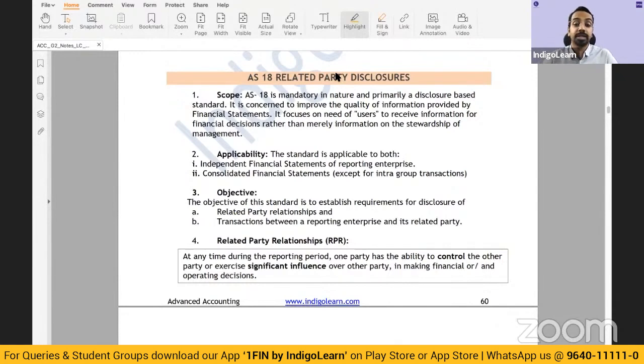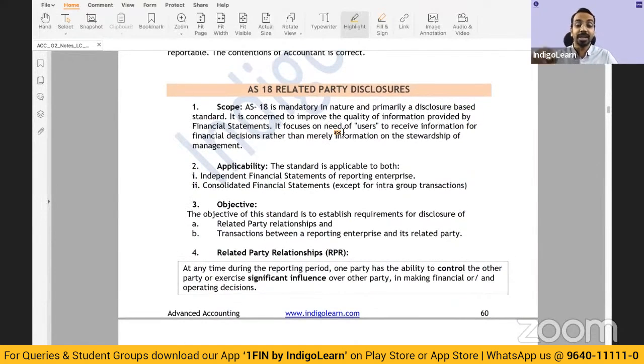Now moving on to the next standard, which is again more of a disclosure standard, which talks about related party disclosures. The standard itself says related party disclosures. Disclosures meaning certain information which has to be disclosed. Now there is a necessity to disclose related party disclosures because users should be aware what transactions the entity is entering into with related parties, right?